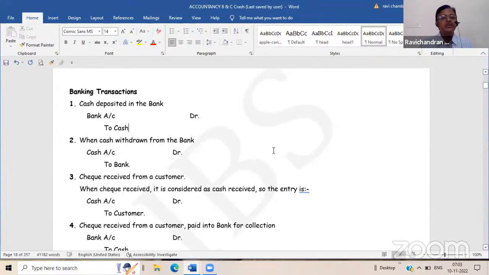In the modern approach, the bank account as well as the cash account is an asset. When an asset increases, you have to debit it. When an asset decreases, you have to credit it. Here, which asset is increasing? The bank account. It is increasing, so we are debiting it. And cash is also an asset, but it is decreasing. That is why we are crediting it. So remember, in the modern approach, when an asset increases, it has to be debited. When an asset decreases, it has to be credited.